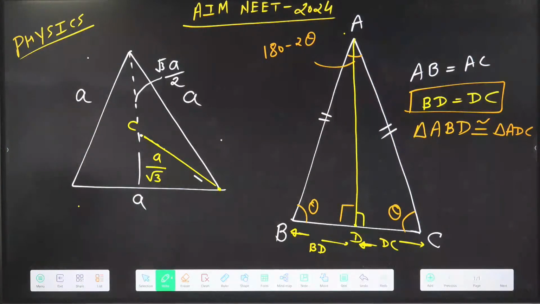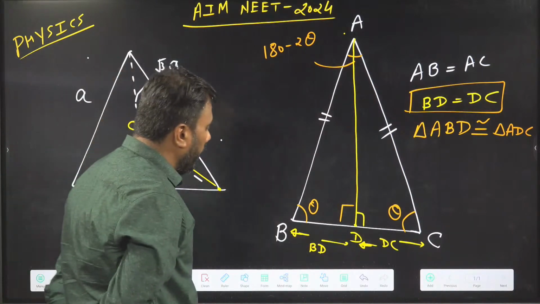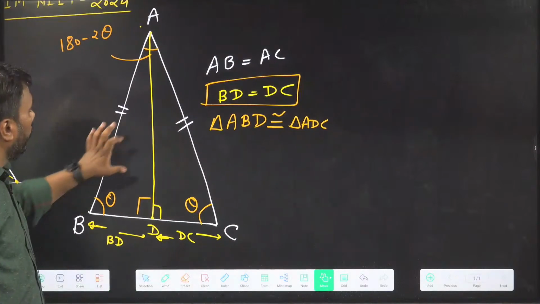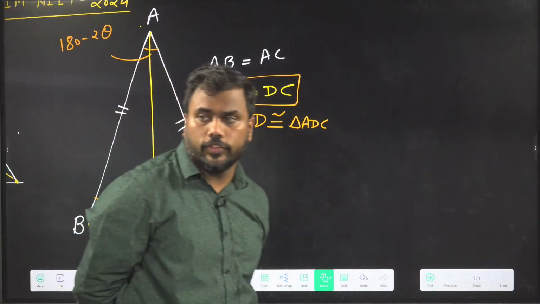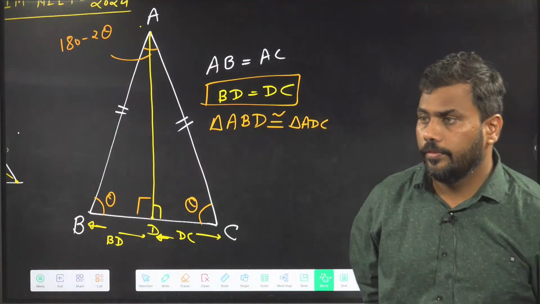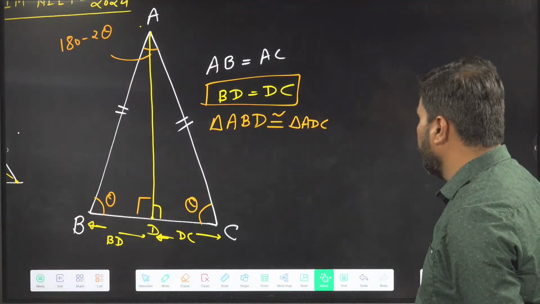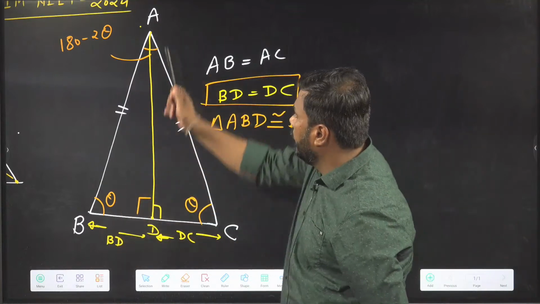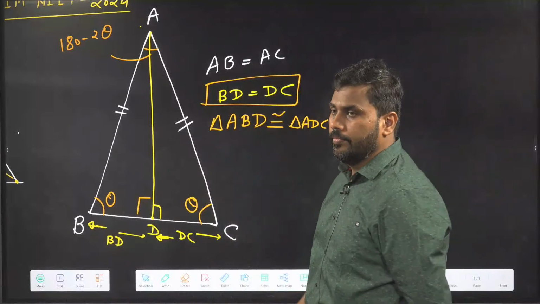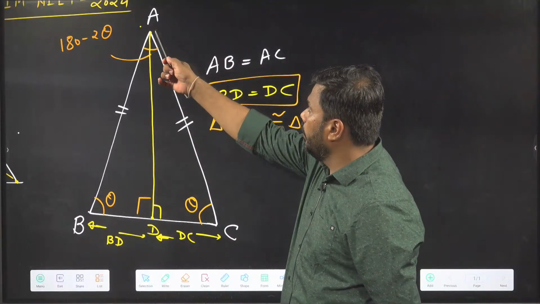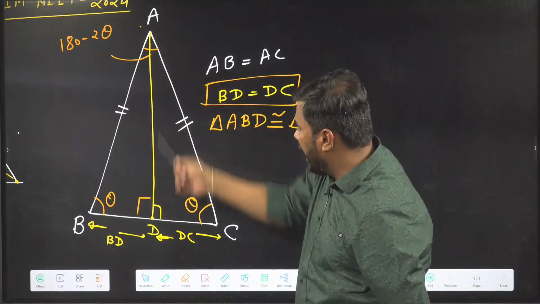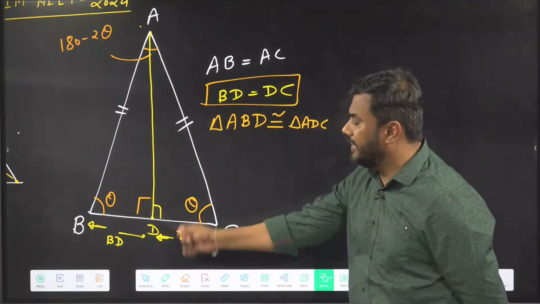If you have any doubt, please ask. We are discussing the properties of an isosceles triangle. What is an isosceles triangle? An isosceles triangle has two sides of equal length. When a perpendicular is dropped from the common vertex of the equal sides onto the base, it bisects the base.